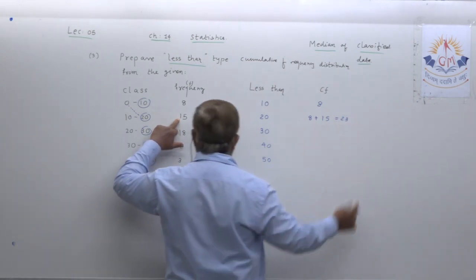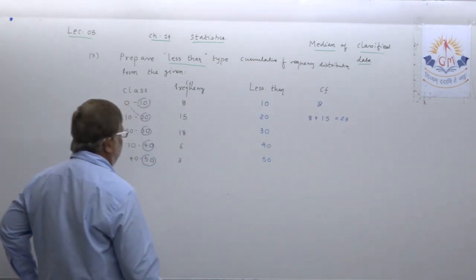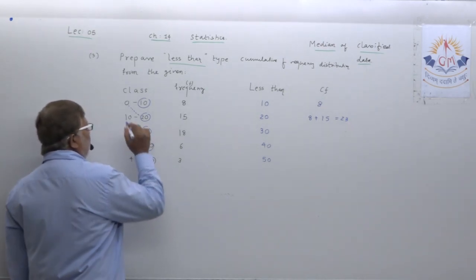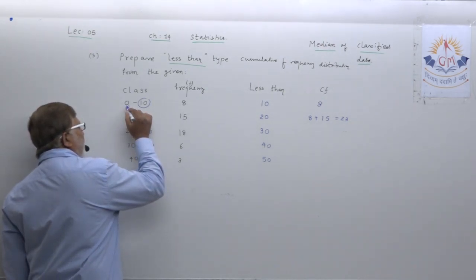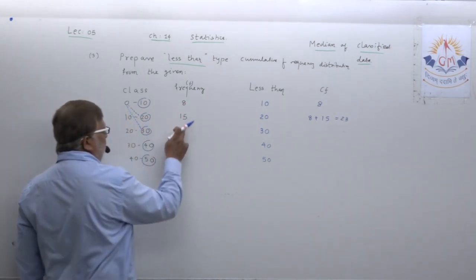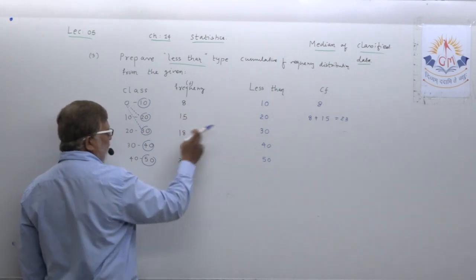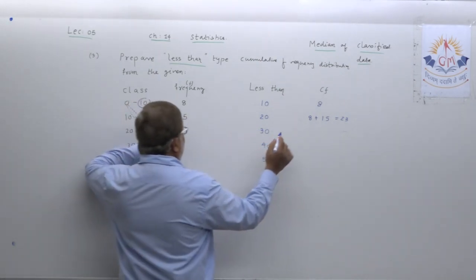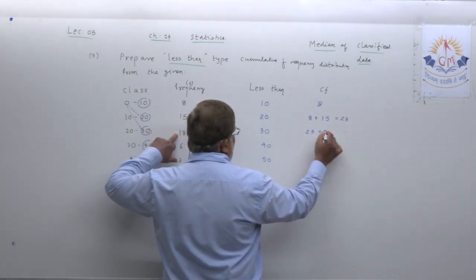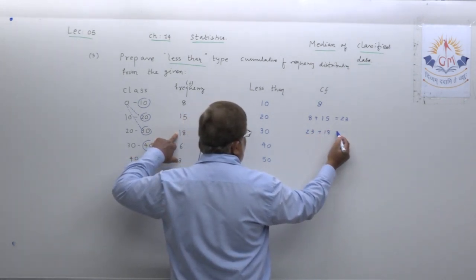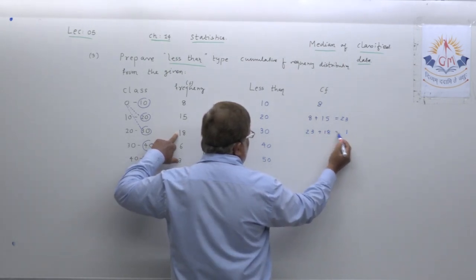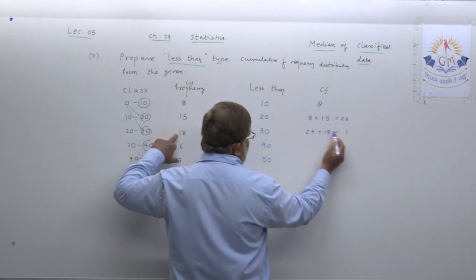Now see, less than 30. That means, dear student, now you are targeting from 0 to 30. So 8 plus 15, 23, is already there. Now you will add 18: 23 plus 18, which is 41.